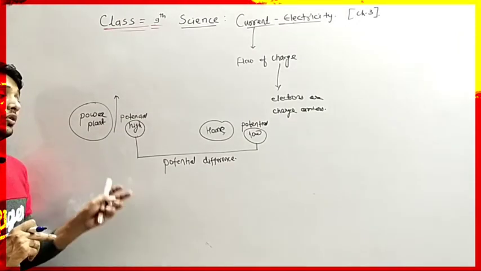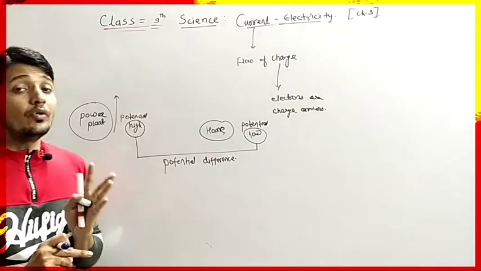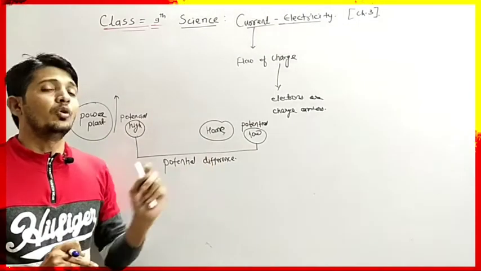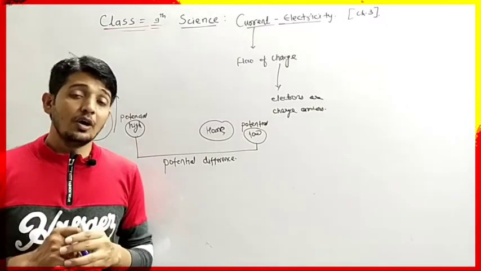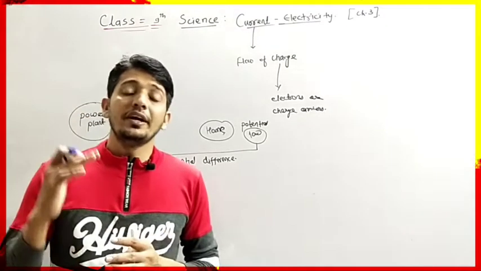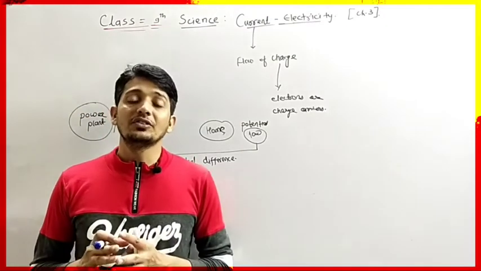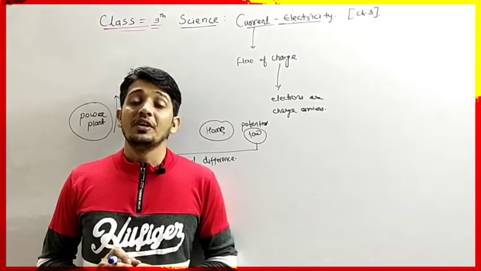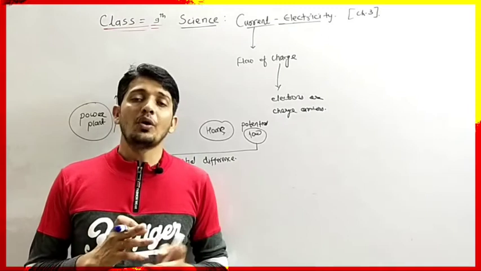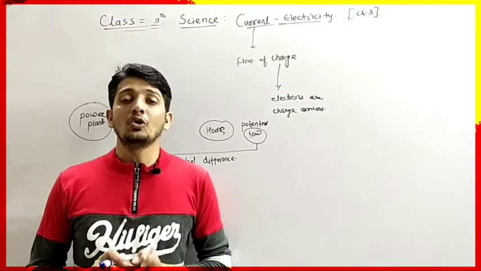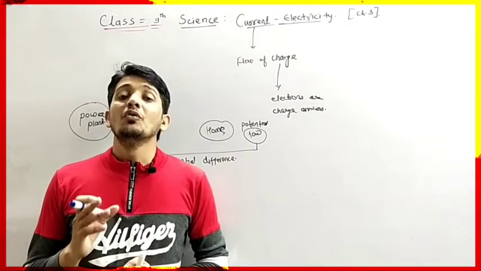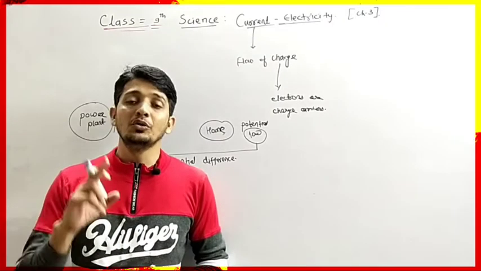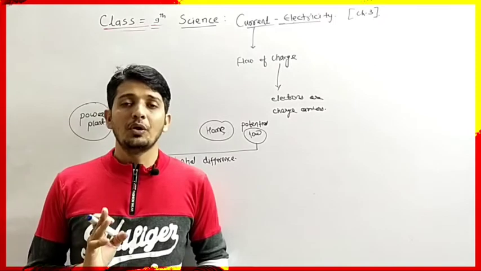Electric current always flows from the region of higher potential to the lower potential. Like in our home, in the overhead water tank, water always flows from the higher region to the lower region. Water cannot flow from the lower region to the higher region automatically. We need a water pump to pump water from the well or tubewell to the overhead tank at our home.